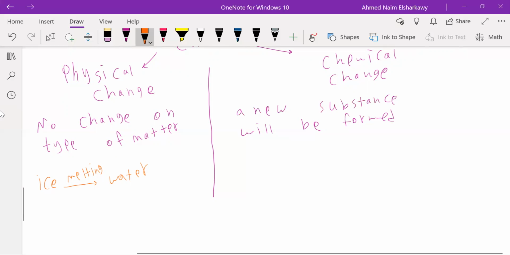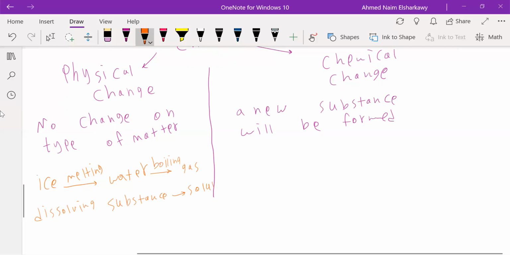And from here, you heat it more until boiling, and it converts into gas. So melting or boiling, all of them we will consider a physical change. Even dissolving a substance to make a solution, we can consider it a physical change.